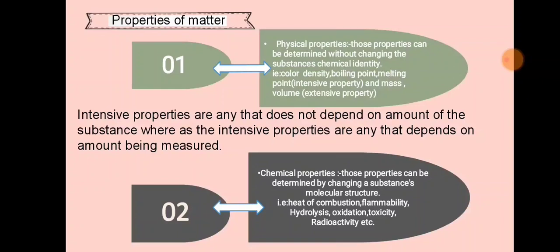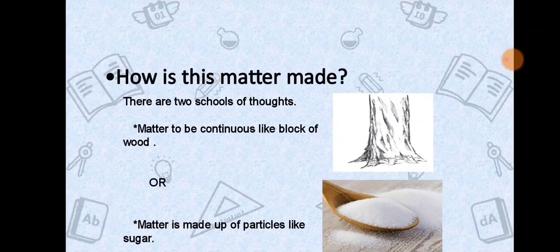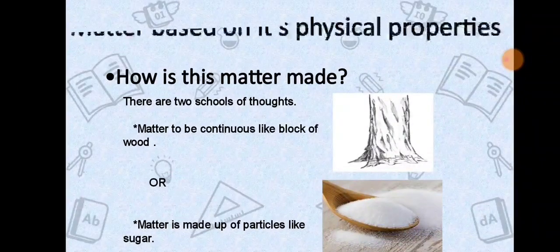There are some examples of chemical properties like heat of combustion, flammability, oxidation, toxicity, radioactivity, hydrolysis, etc. But here we will know more about matter based on its physical property. At first, we will consider how this matter is made. There are two schools of thought in this regard.